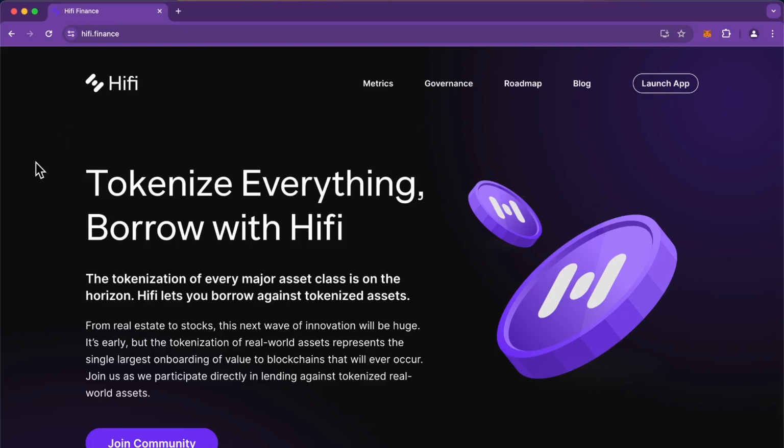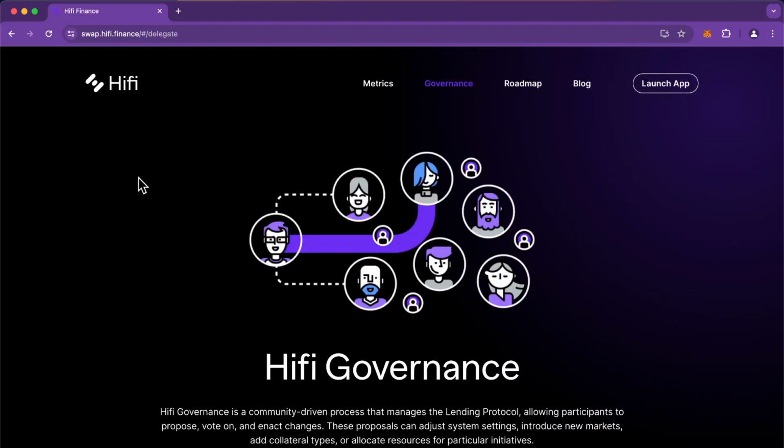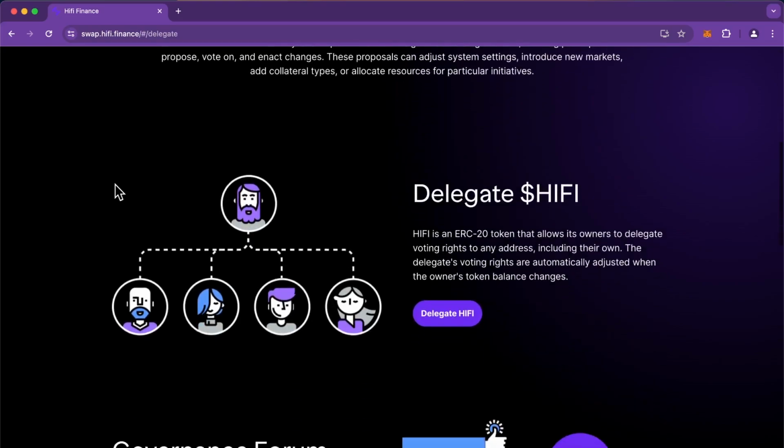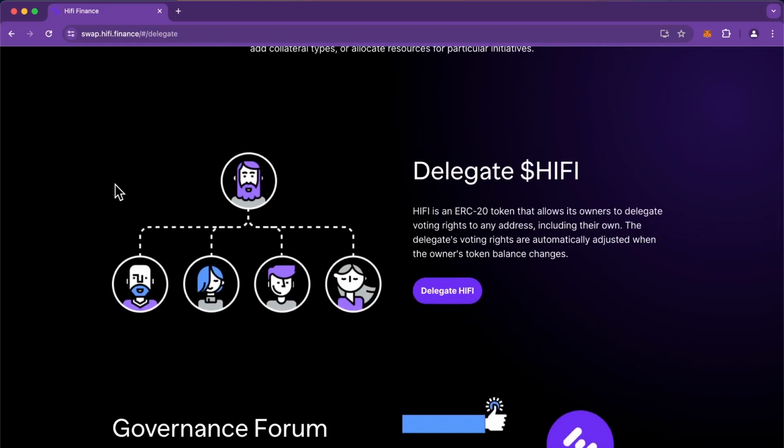So let's get started. Head over to our website, hifi.finance. From here, you'll click on Governance at the top of the page. This will be your go-to page for all things governance related. Scroll down to the delegation section and you'll see Hifi allows its owners to delegate their voting rights to any address, including their own. To open the delegation app, click here.